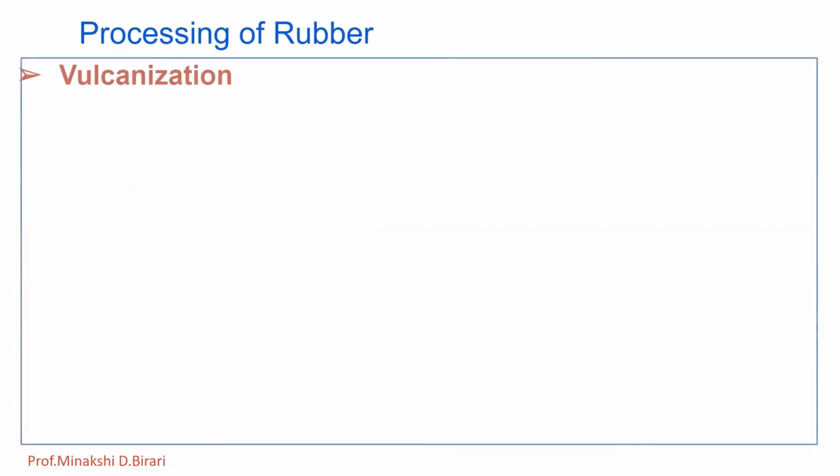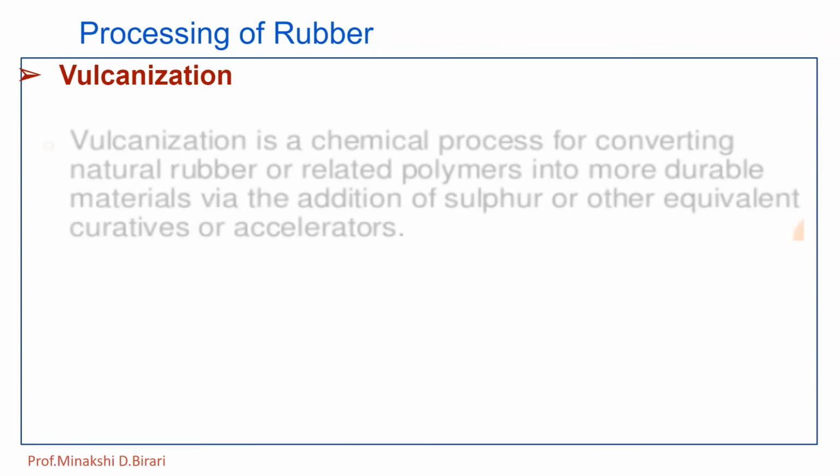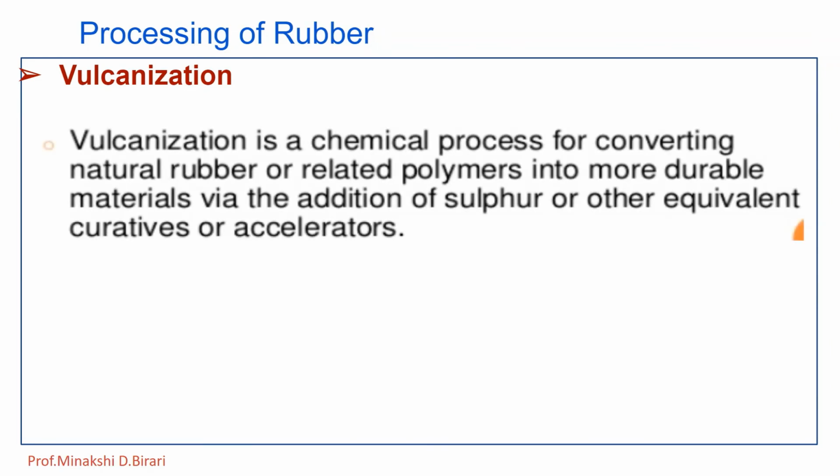Processing of rubber also includes an important step, that is vulcanization. Already we have studied in detail the process of vulcanization. So what is vulcanization? It is a chemical process for converting natural rubber or related polymers into more durable materials via the addition of sulfur or other equivalent curatives or accelerators.